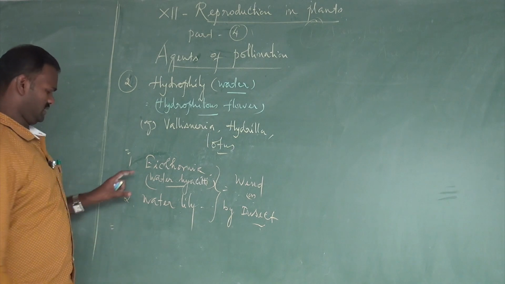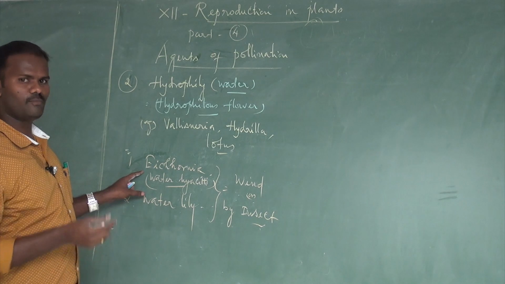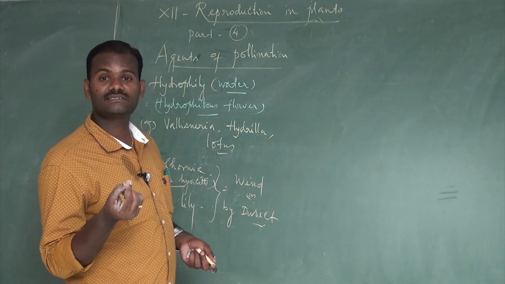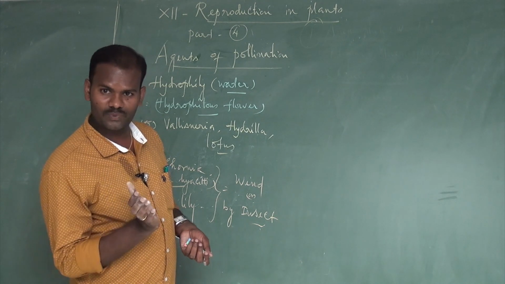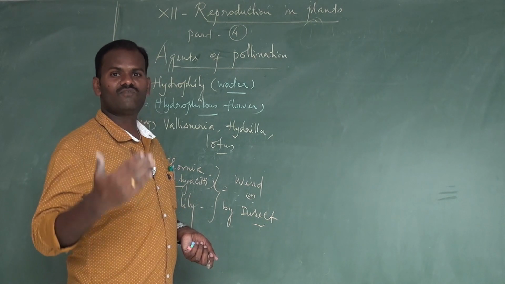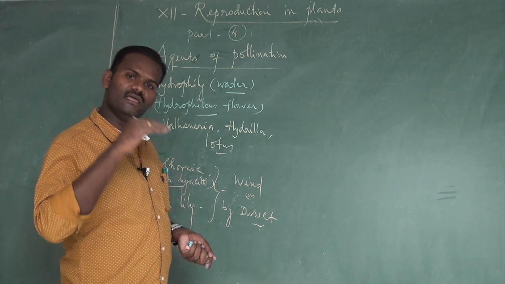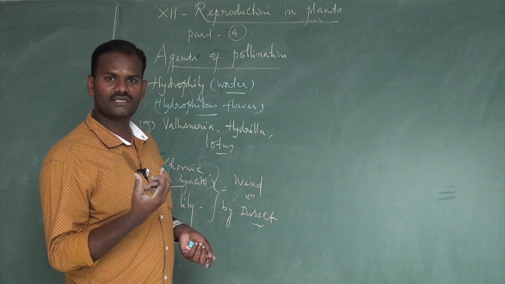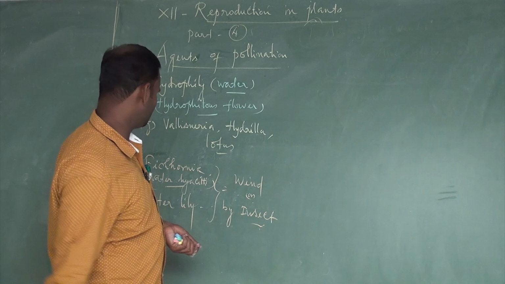See, in almost all the hydrophytic plants, the pollen grains are covered with a mucilaginous covering or layer. Then what is the purpose of the mucilaginous covering around the pollen grains? To protect the pollen grains from moisture, also called wet condition. That is why in most of the hydrophytic plants the pollen grains are covered with a mucilaginous covering. It protects the pollen grains.